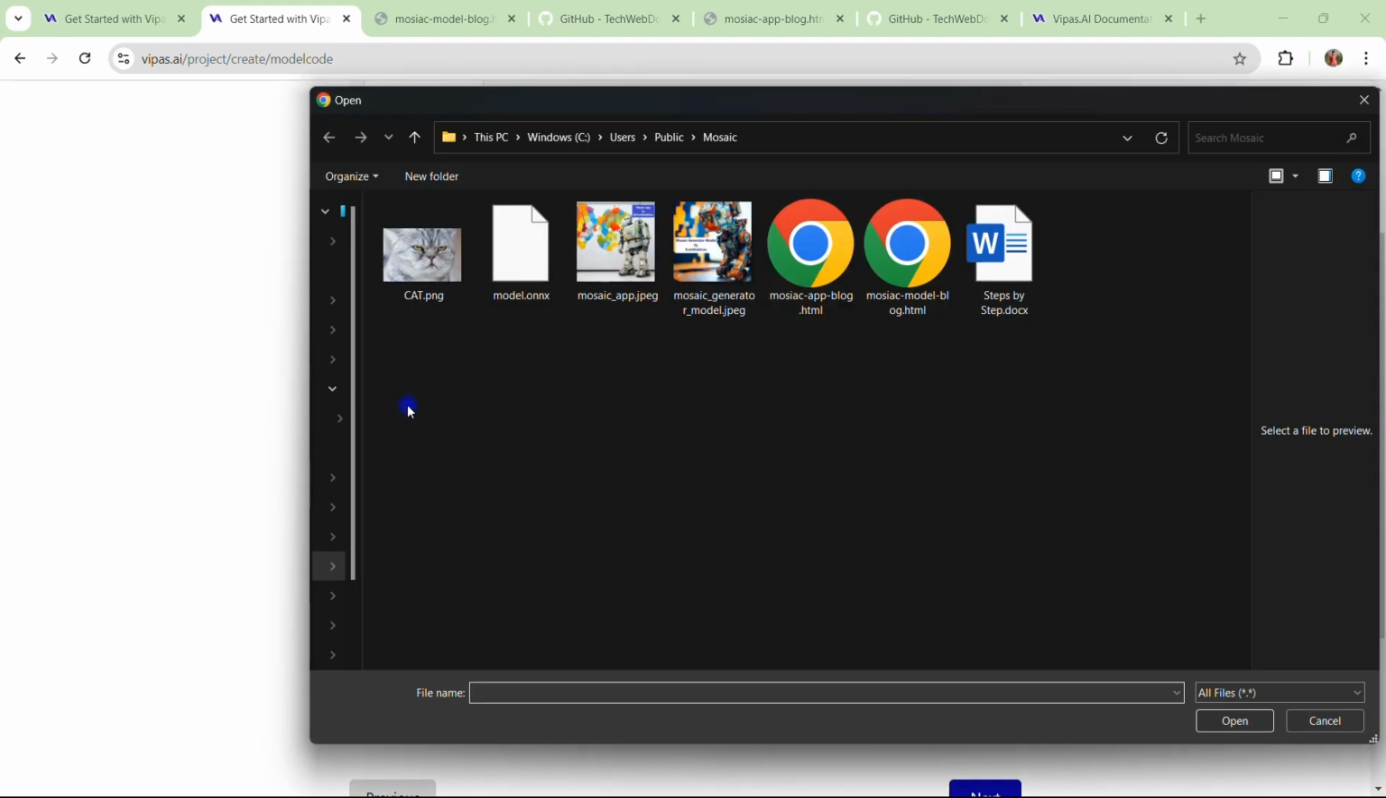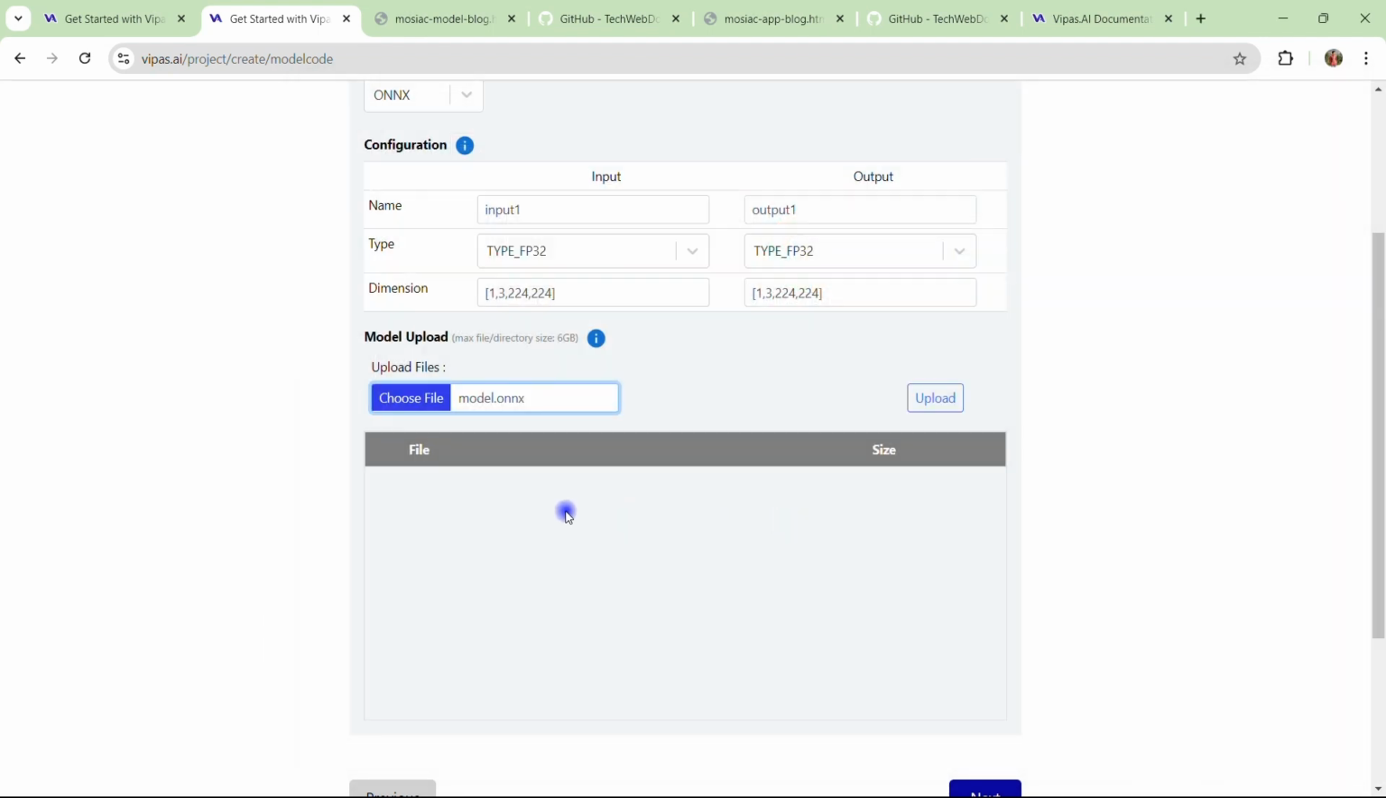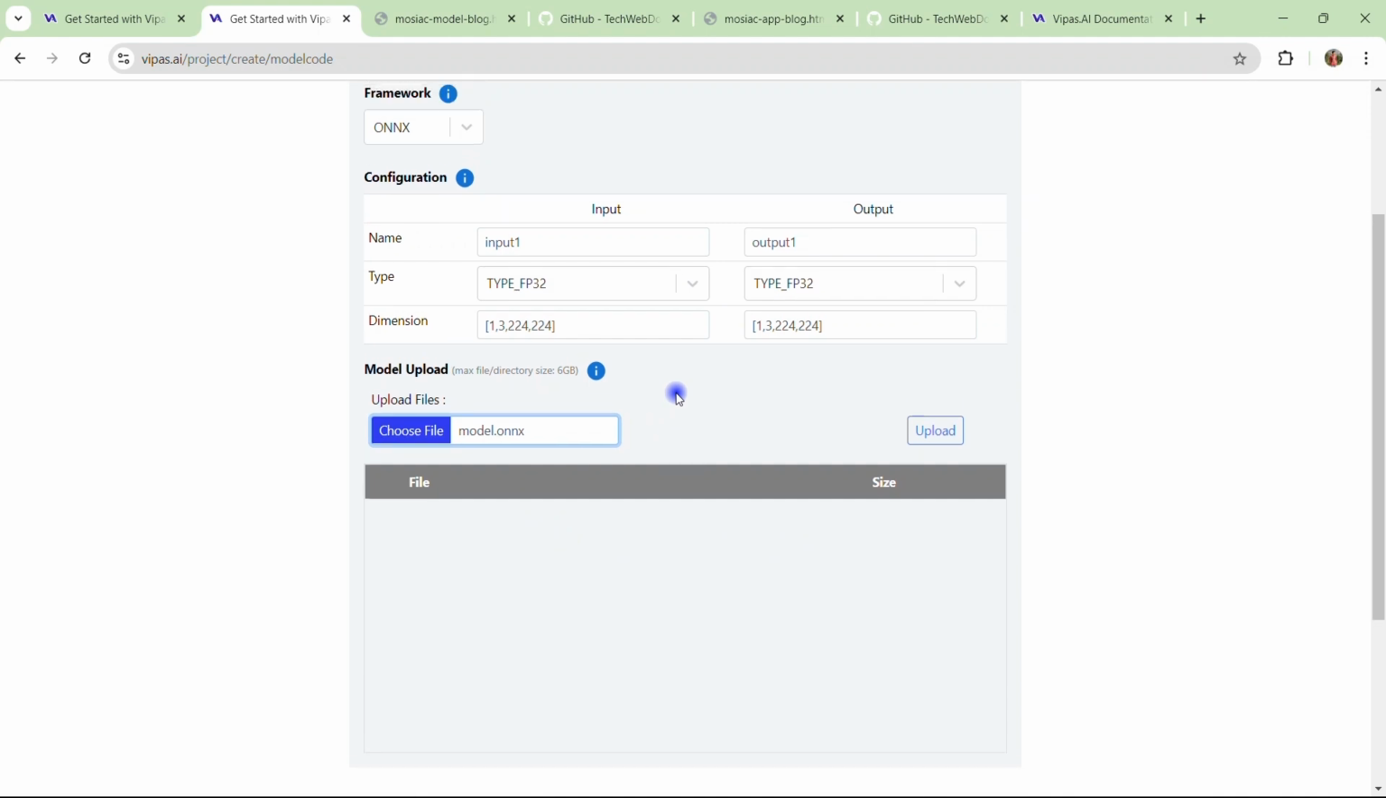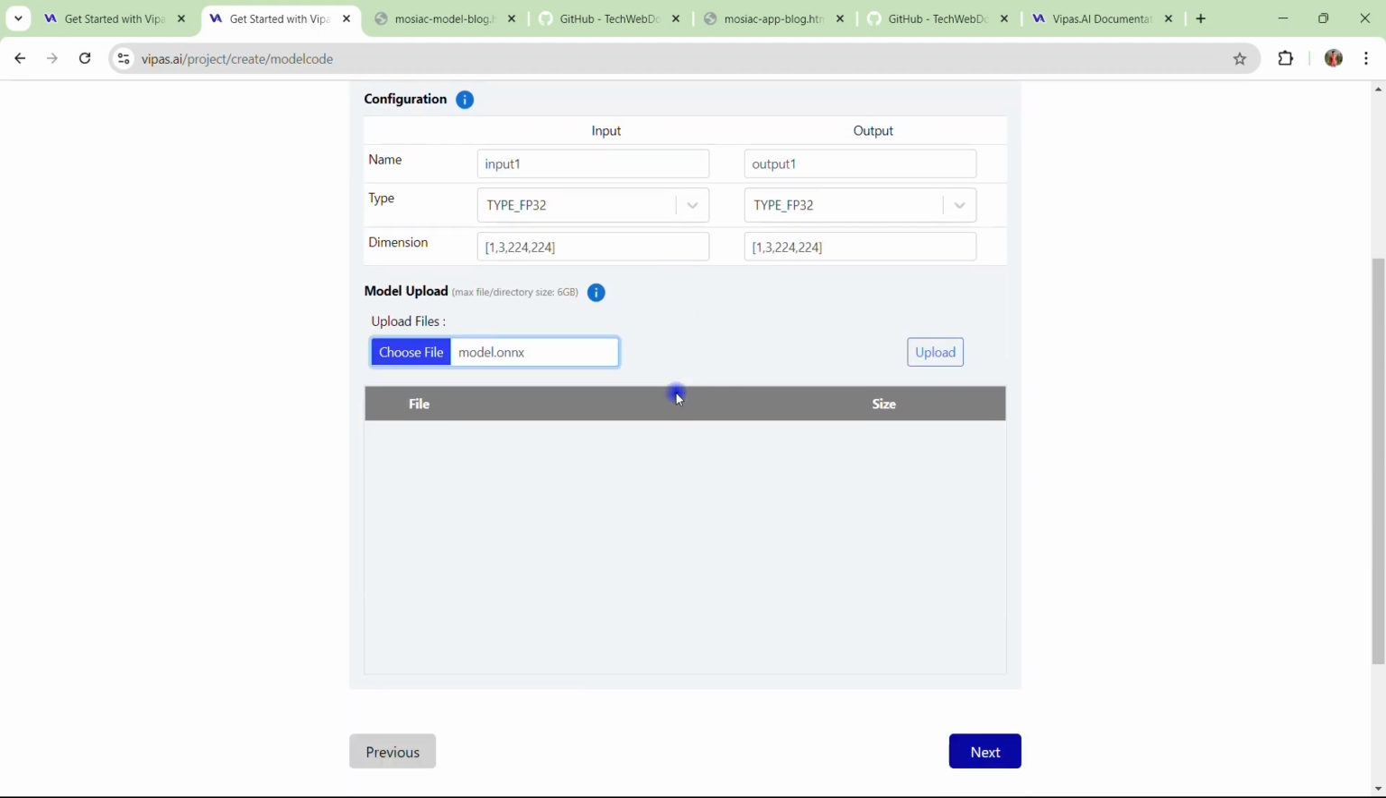If I choose file, I should select my ONNX model. You see the name of my model is the same. So right now this is the expected name that you should be using during your model creation when you are using this platform. Okay, let me click on upload. Very quickly it should be uploaded under this model creation. Let's wait for a few seconds.